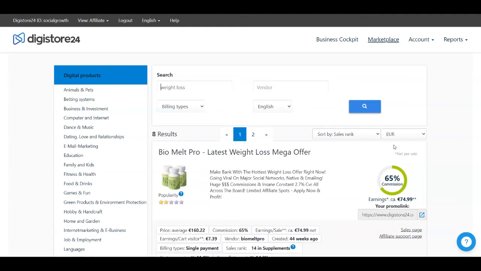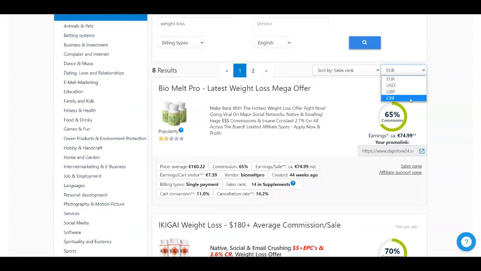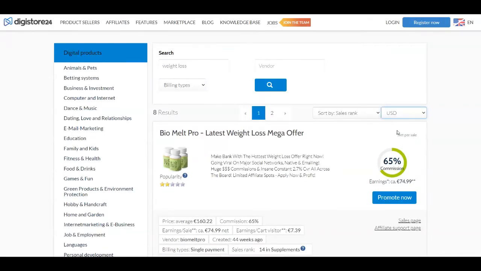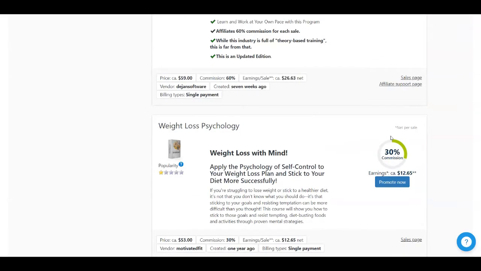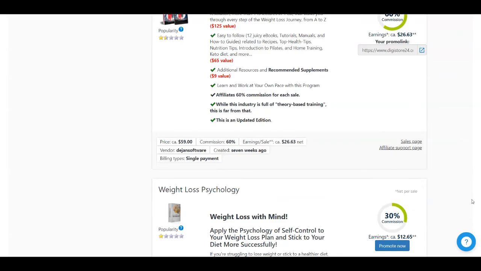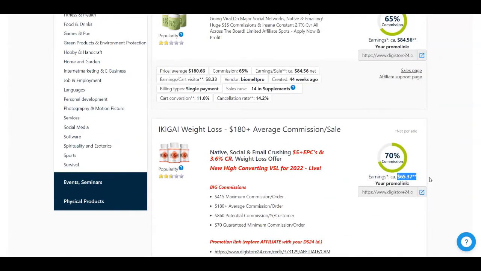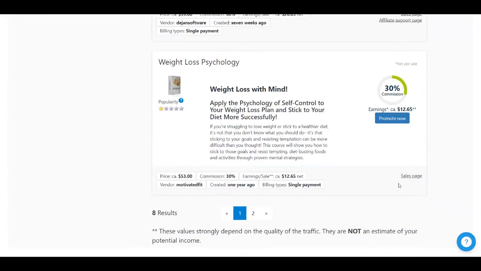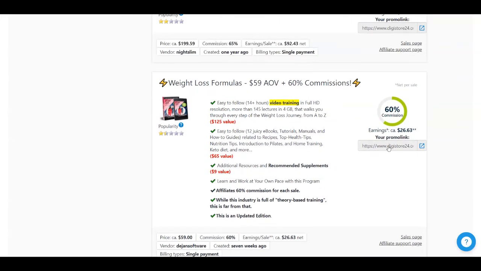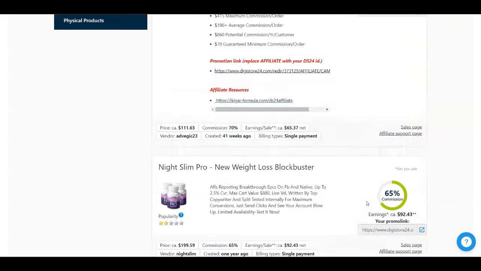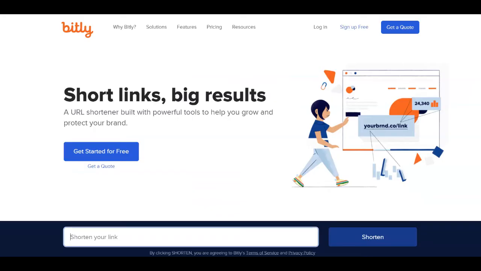So you have a lot of products over here. You can change the currency. As you can see here, I'm going to put it on US dollars. Then all you need to do is to get an affiliate link or promo link for the product that you want to promote. You're going to see how much commission you can make from the sale of that product. It needs to be more than 30%. Once you find one that pays well, has high commission, and is also not very expensive, so you can be sure that people are going to buy it, you just need to get your affiliate link down here. So you just need to copy it, and then I highly recommend you go over to bitly.com.